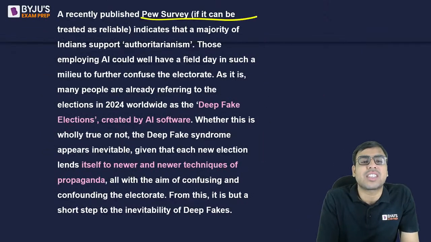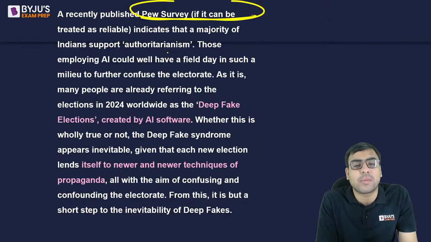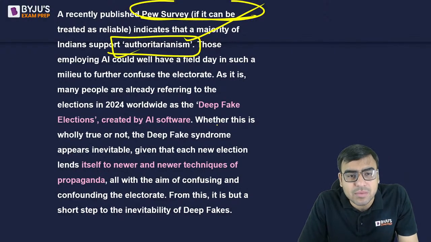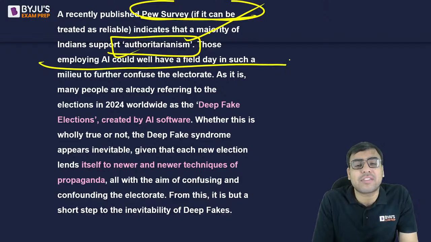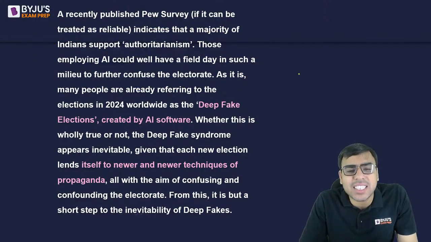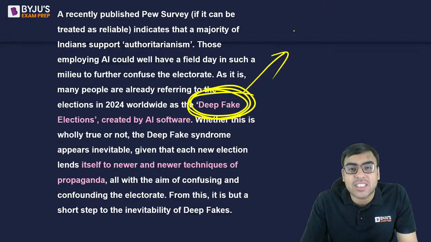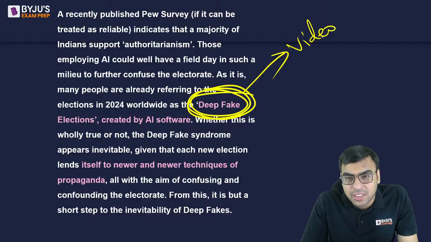And so then he's saying a recently published few reports say that Indians support authoritarianism. They like authoritarianism. Those employing AI could well have a field day in such a situation. अब इतना डिटेल नहीं जाना है, देखो जैसे हाँ ये इंपॉर्टेंट है, deep fake. Now I have told you that yes, deep fake actually is video morphing, जिसको कहेंगे, है ना?